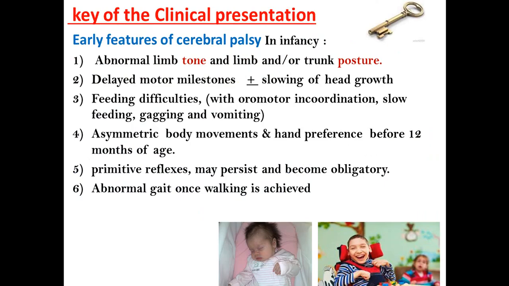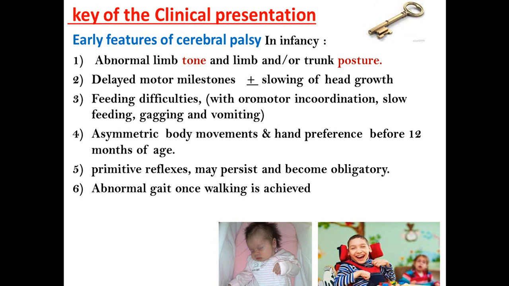So what are the key clinical presentations? How do they present? Early features in infancy: there is abnormal limb tone, and the limb and/or trunk posture, abnormal tone, abnormal posture, and there are delayed developmental milestones, and we are talking about the motor milestones. There is slowing head growth, and there is feeding difficulty with oromotor incoordination, slow feeding, gagging, choking, and vomiting. There is asymmetric body movement, and there is hand preference before 12 months of age.